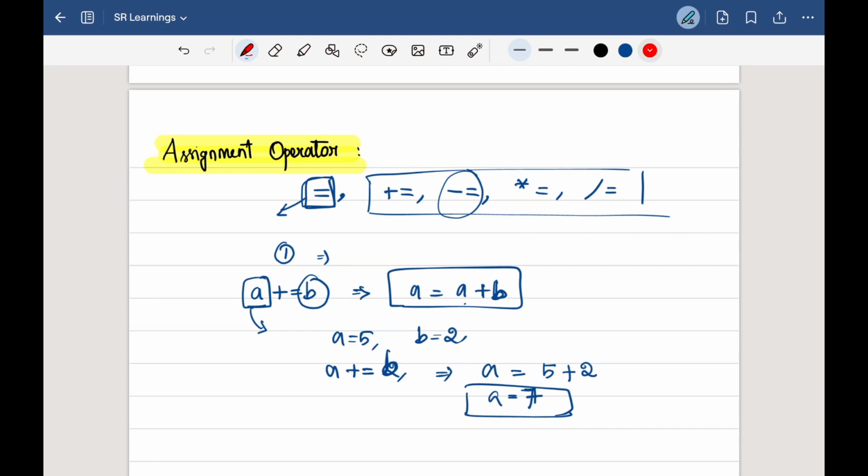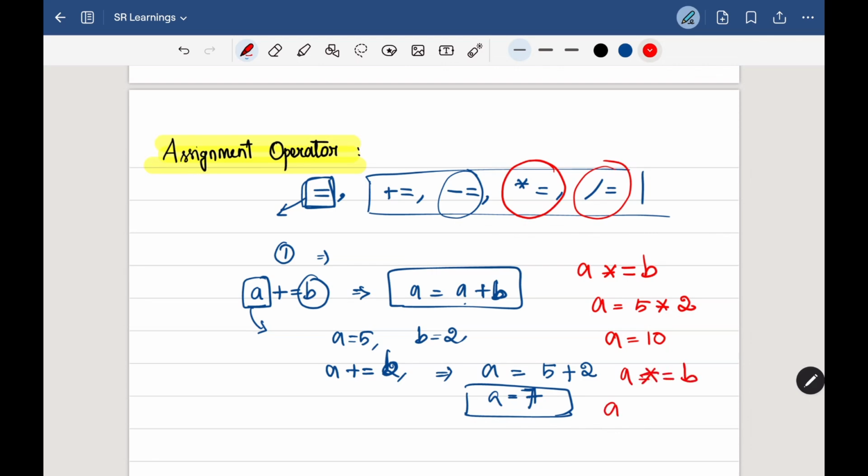And also the main advantage we have here is, even if we want to multiply the values, that is also possible. If I give a multiply and equal to b, then a equals 5 multiplied by 2. So a is now 10. And again, if I use a multiply and equal to b, then a equals 10 multiplied by 2, which is 20. So you can clearly see how it works, and we can use the division operator for this also. So this is about the assignment operator.